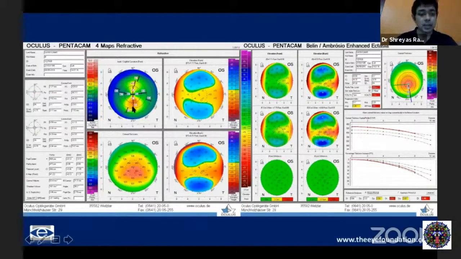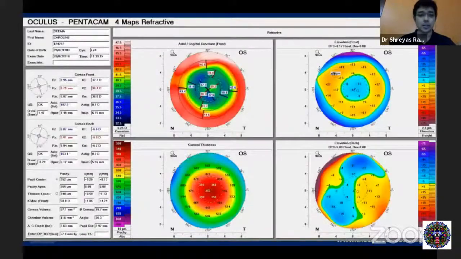So this is a cornea with an IS asymmetry, with also thinning in the center, and also a posterior elevation, which is abnormal. And as you can see here, the overall D is also in the red. And therefore, this is a cornea which is possibly early keratoconus and which needs follow-up to see if there is progression. And if there is progression, you need to cross-link these corneas.